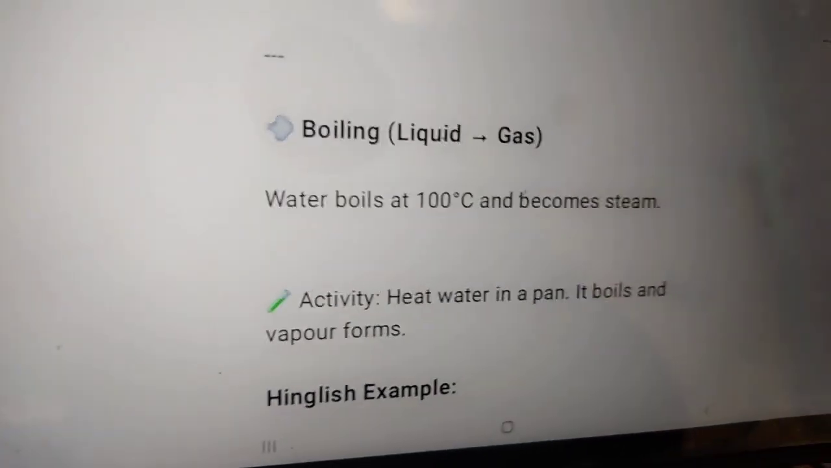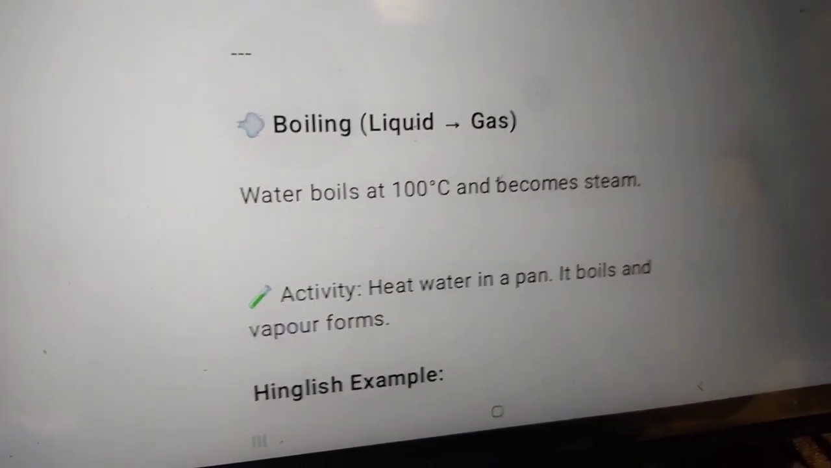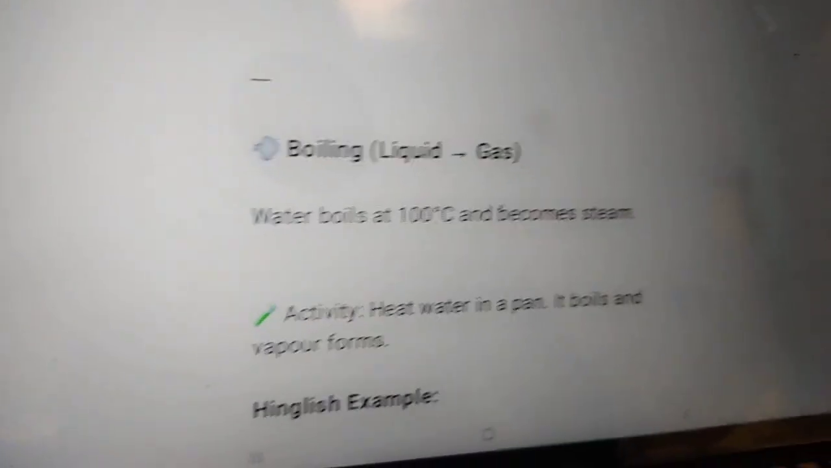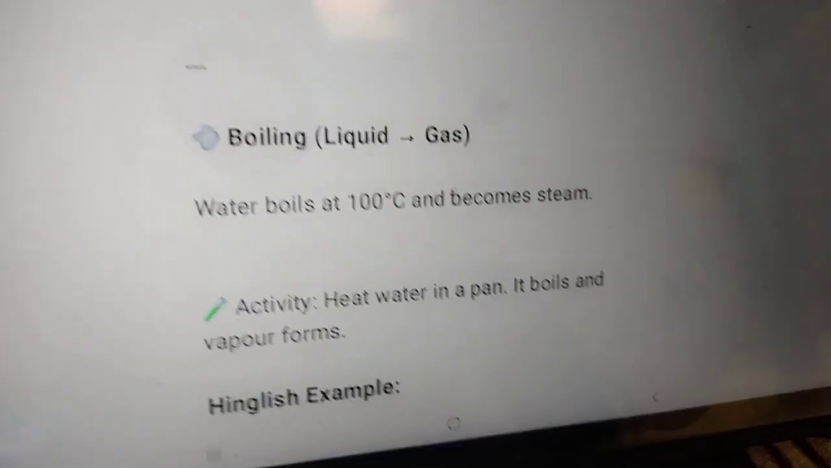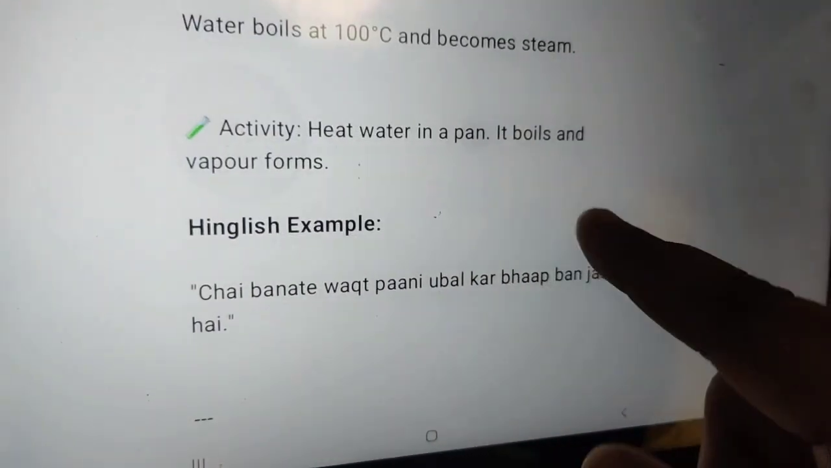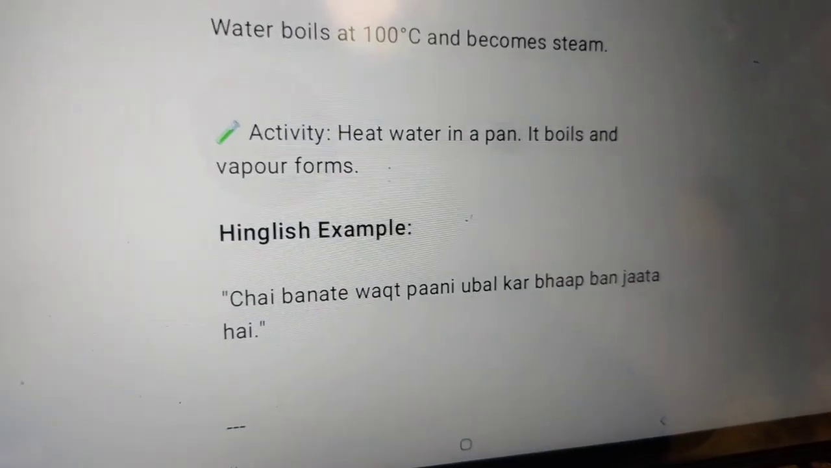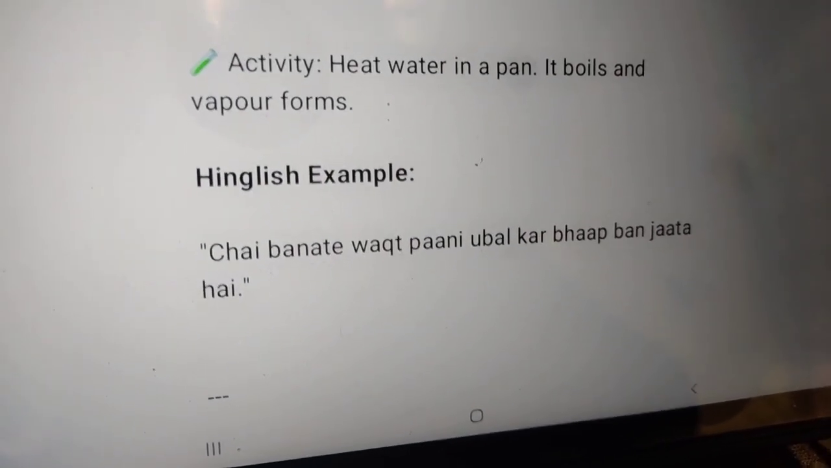Then here is boiling, liquid to gas. Of course, it's possible. Water boils at 100 degrees Celsius and becomes steam. Let's try this example at home. Activity: heat water in a pan. It boils and vapor forms. Means this is the best example of vaporization.